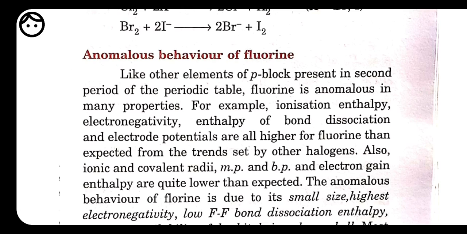Most of the reactions of fluorine are exothermic. Why? Due to the small and strong bonds formed by it with other elements. It forms only one oxoacid, while other halogens form a number of oxoacids. Hydrogen fluoride is a liquid with a boiling point of 293 Kelvin due to strong hydrogen bonding. Only hydrogen fluoride exists in the form of liquid. The rest of the hydrogen halides exist in the form of gas.